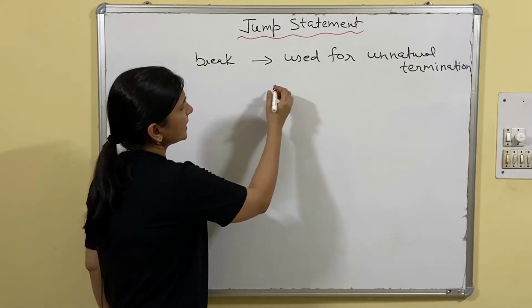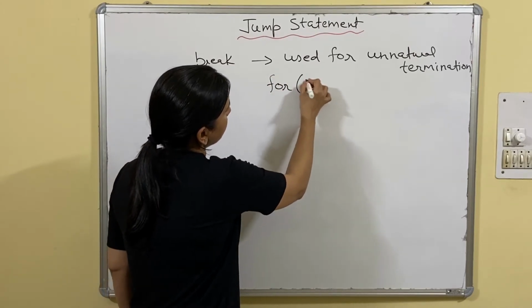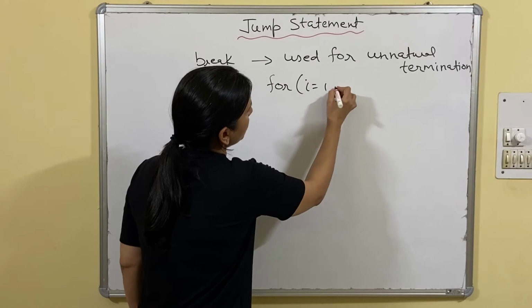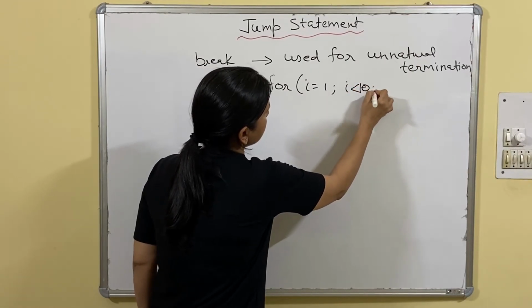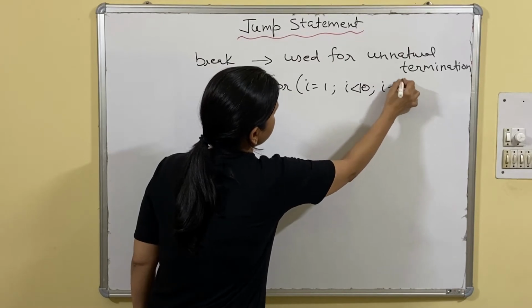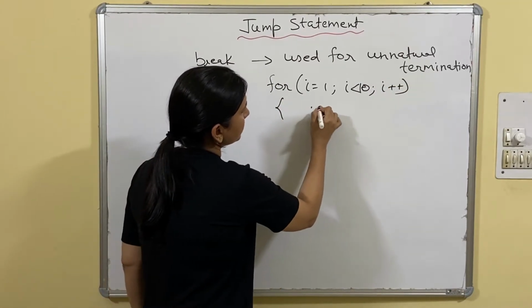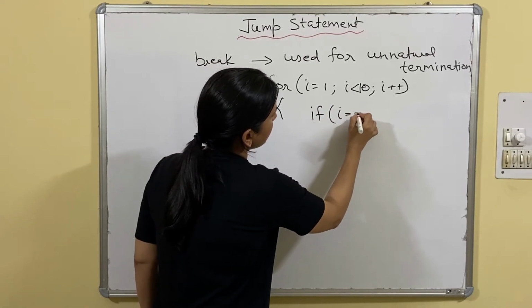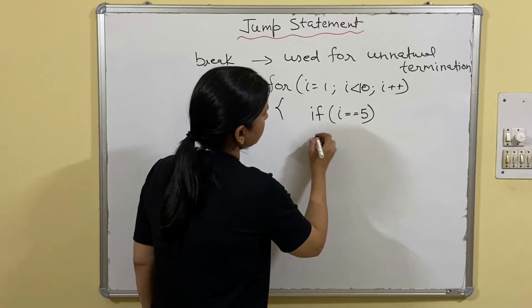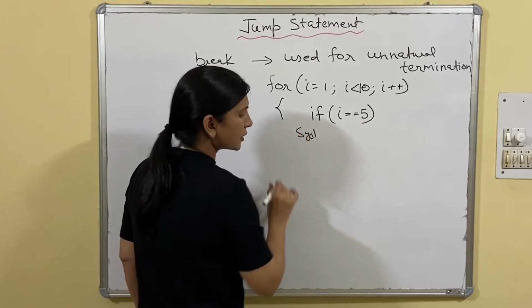Let's take one example. for i = 1, i <= 10, i++. Then I am giving the condition: if i == 5, then it should break.